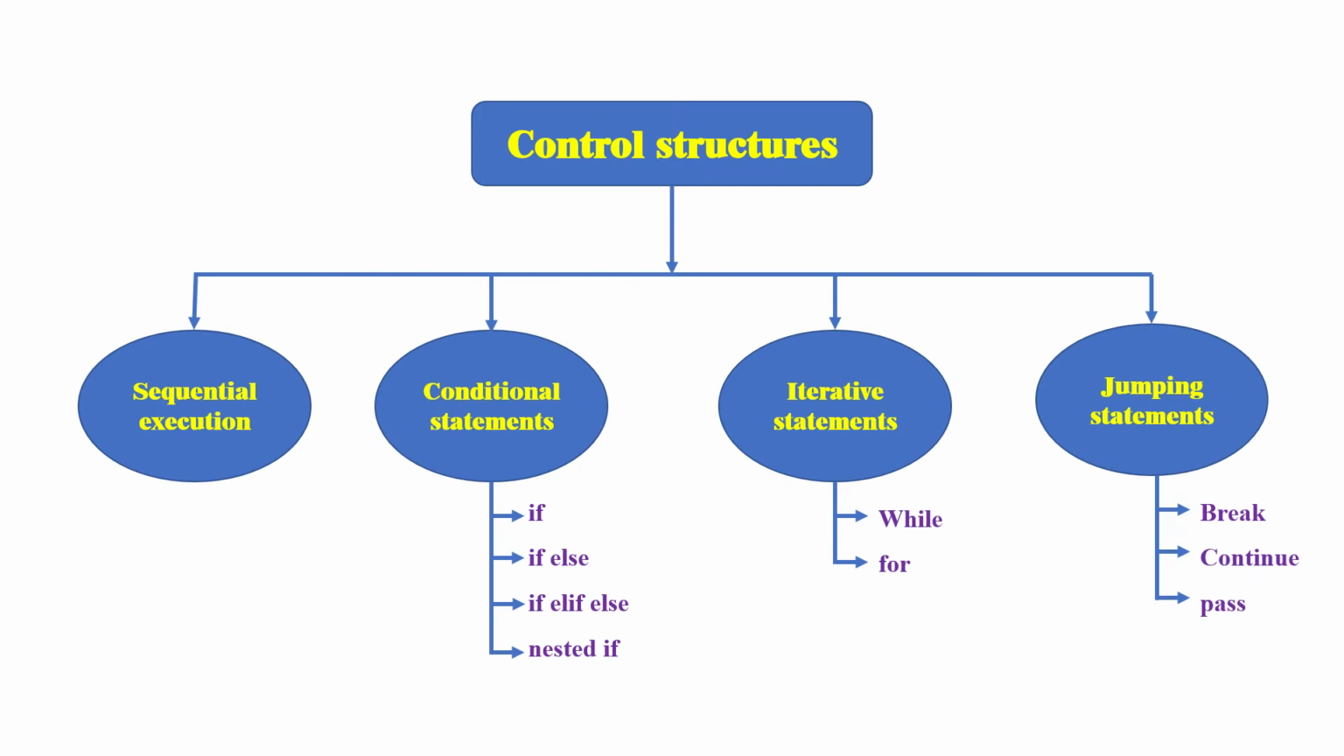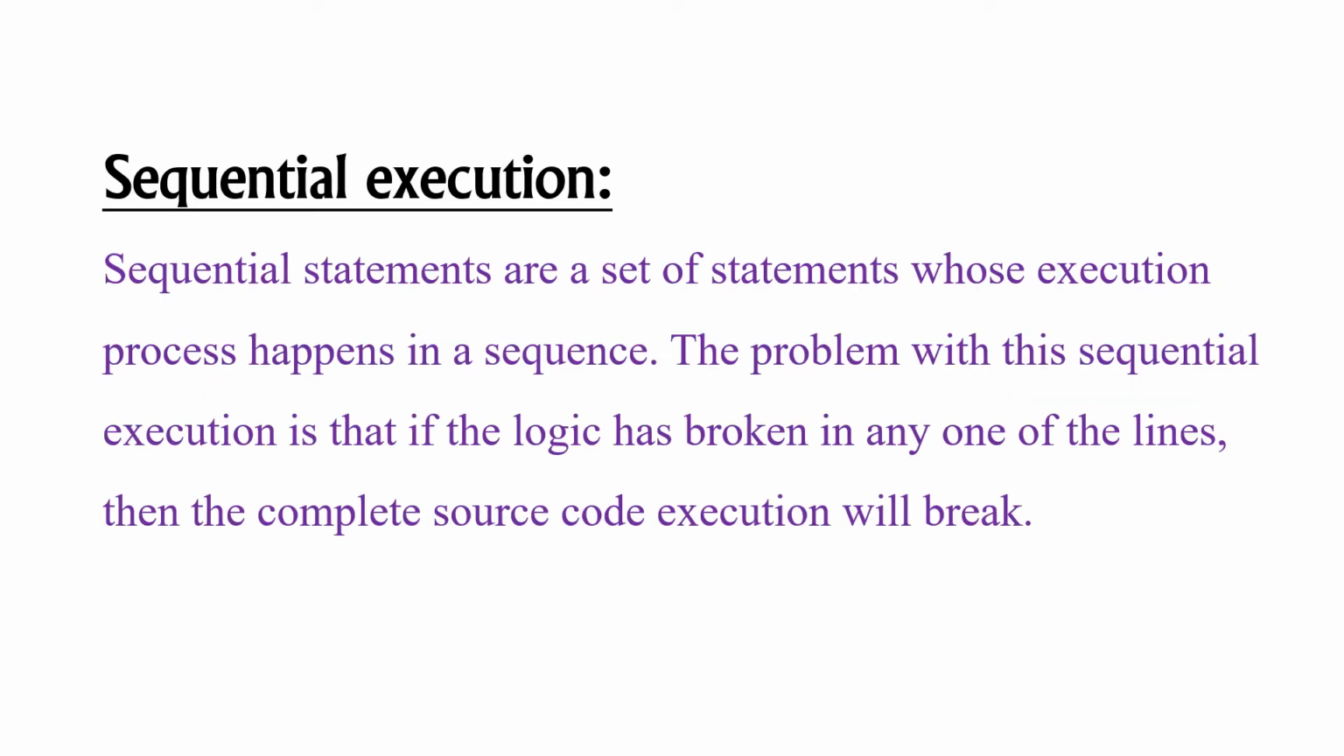In the last video, we have seen an overview of control structures in Python. In this video, we'll discuss sequence execution. First, what is sequence execution? Sequential statements are a set of statements whose execution happens in a sequence. Means, if there are 10 lines of code, it will execute line by line from 1 to 10.